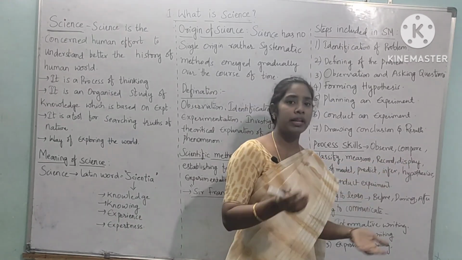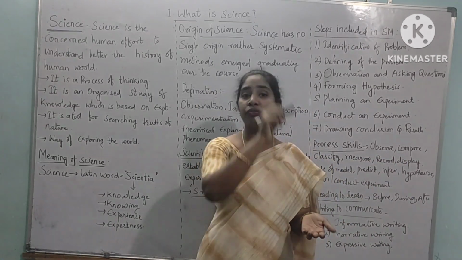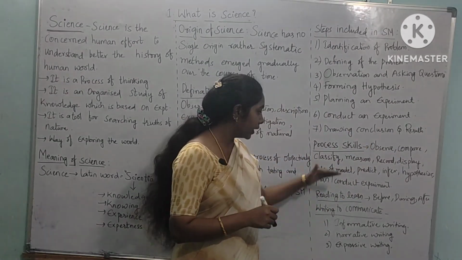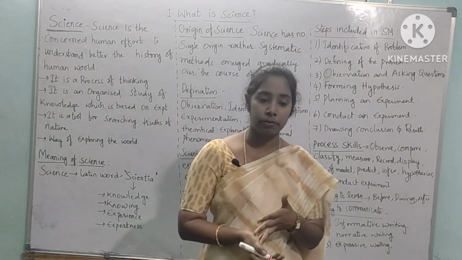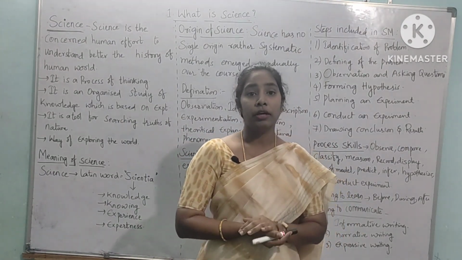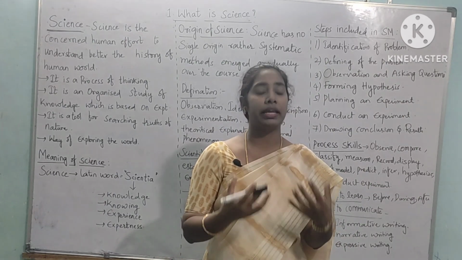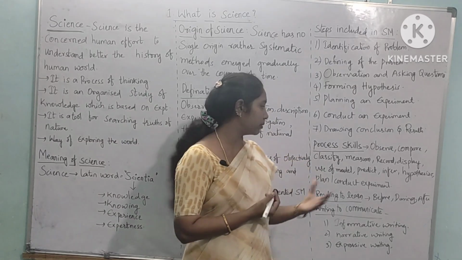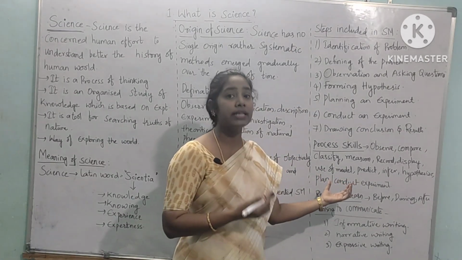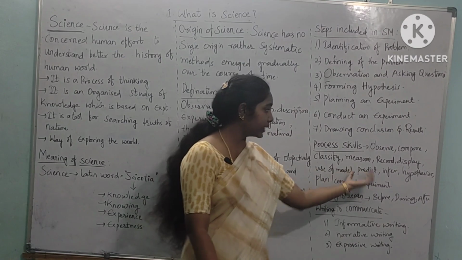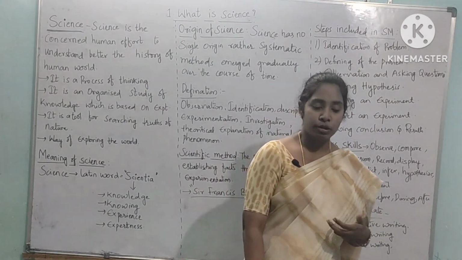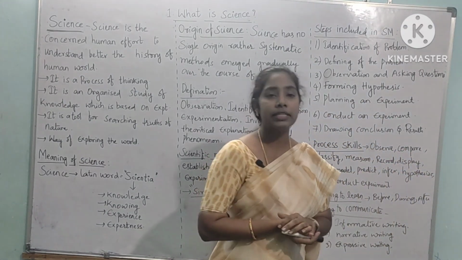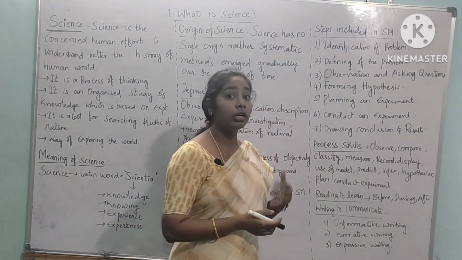Next, you will display. Display might be in the form of figures, or in the form of a table or chart. Okay, so that is display. Next, use of models. Use of models is nothing but you can use some specimens, some plant, some animal organs. Whatever the model you are using, simply you can call them models which are used in an activity. Next, predict. Predict is nothing but prediction. By considering the past observations, you will predict something. You will say that this might happen. That is called prediction.